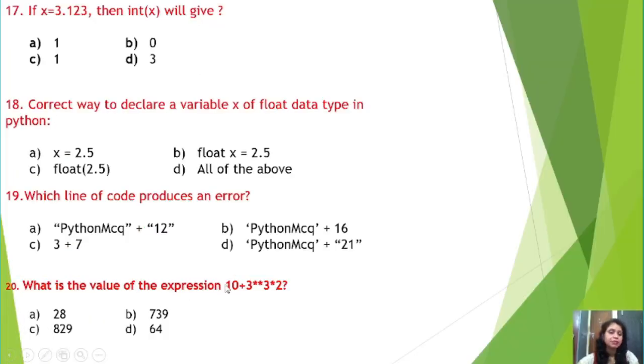What is the value of the expression 10 plus 3 double asterisk 3 asterisk 2? Very simple question, students. Here we have more than one mathematical operator. So, if you have more than one mathematical operator, then you need to find out the precedence, okay. So, you know that the exponentiation operator has higher precedence. So, find out the exponentiation of 3 to the power 3. So, it is 27. After that, the multiplication operator. So, 27 multiplied by 2, that is 54. Then the addition operator, that is 54 plus 10, that is 64. So, your answer is 64.